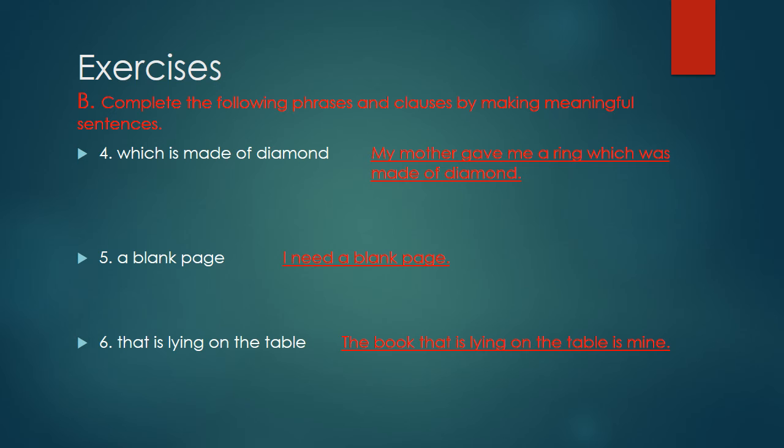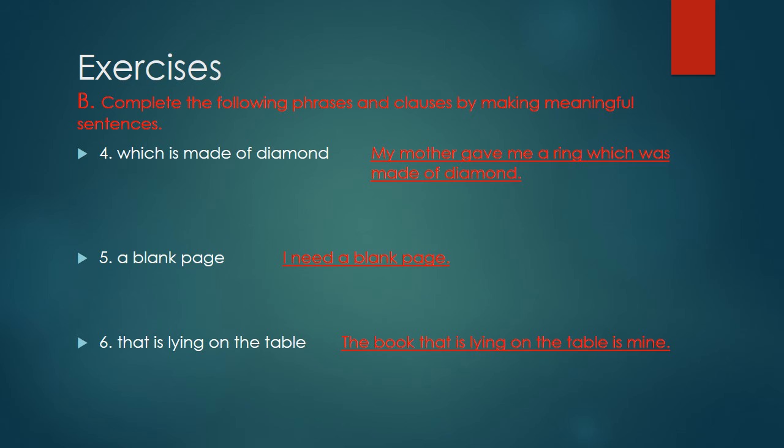With the help of this clause, you have to make a sentence also. So, my mother gave me a ring which was made of diamond. Clear? This sentence is clear to you?